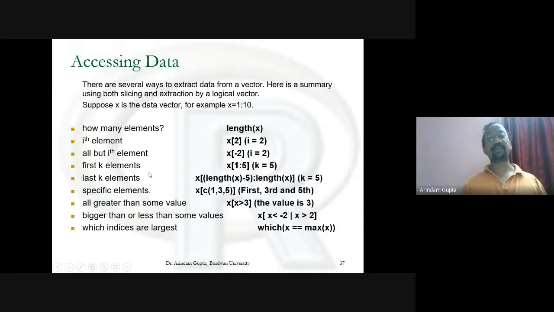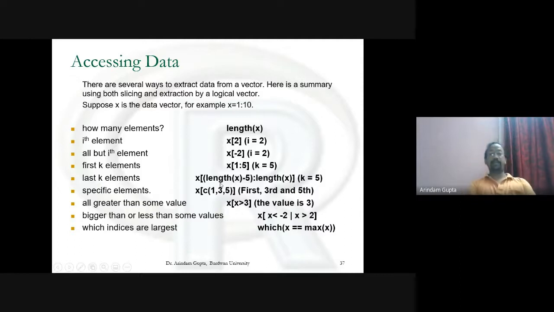Suppose we want the first k elements of the data, then X within third bracket 1:5 if k equals 5. If we want the last k elements, we do not know the indices of the last element, or we do not know the length of X or length of data, but we need the last k elements. First k elements is very easy, 1 to some k, but for the last k elements, if you do not know the indices of the last element or the length of X, then you cannot write this portion.